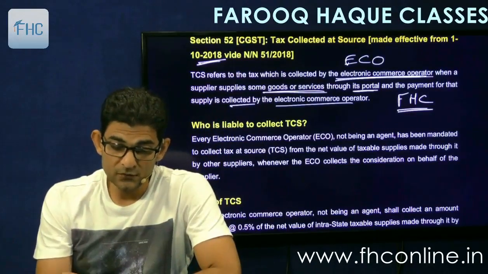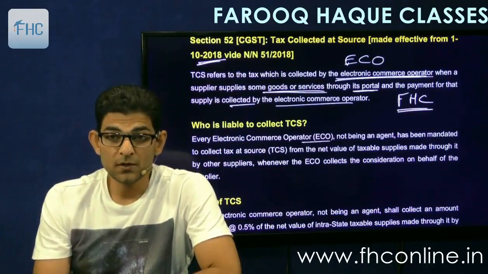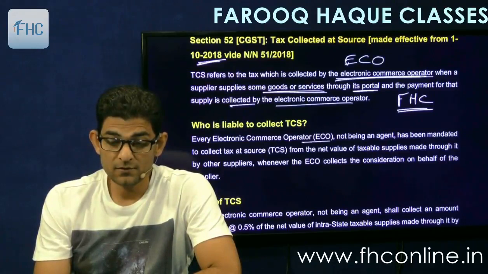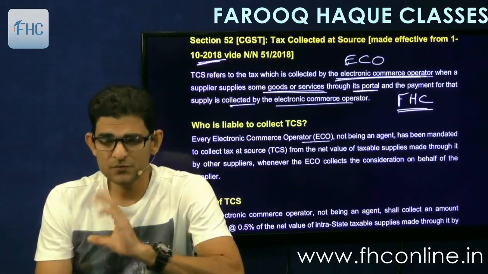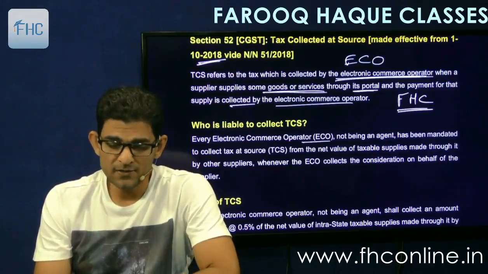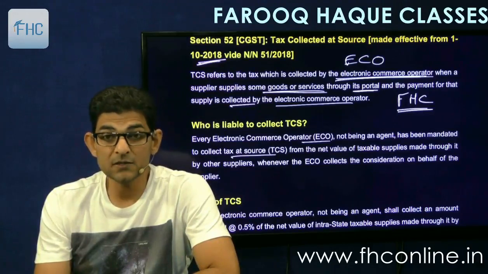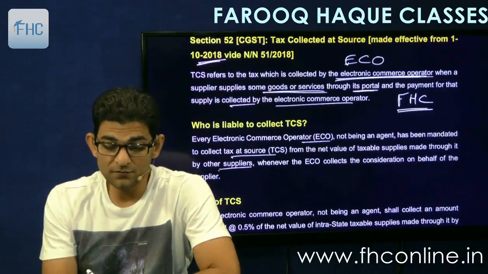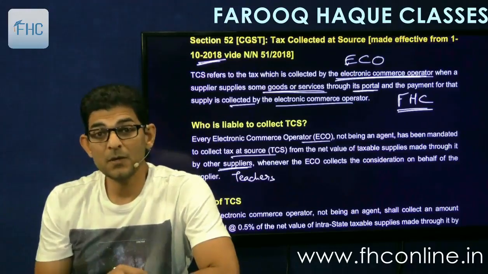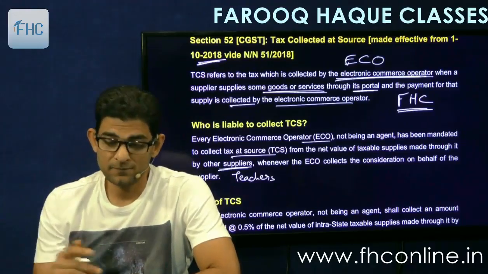So it says that every electronic commerce operator, that is ECO, not being an agent, of course they are not agents, they are ECOs, has been mandated to collect tax at source from the net value of taxable supplies made through it by other suppliers. So other suppliers in the case of FHC are the teachers who have listed their products on my website.